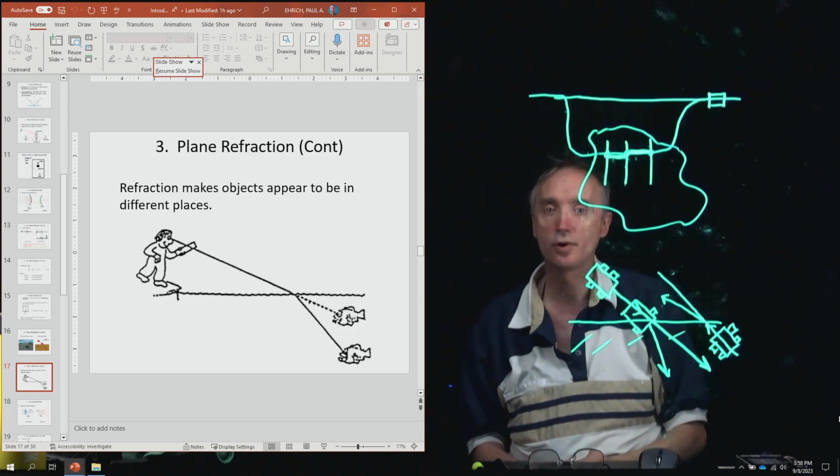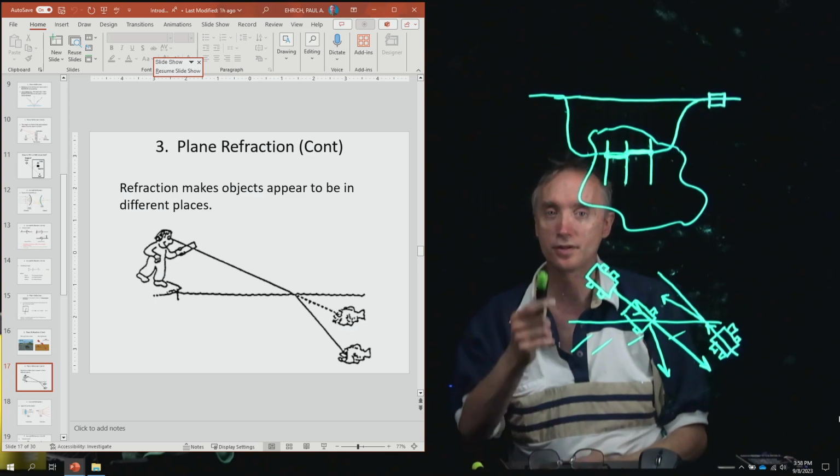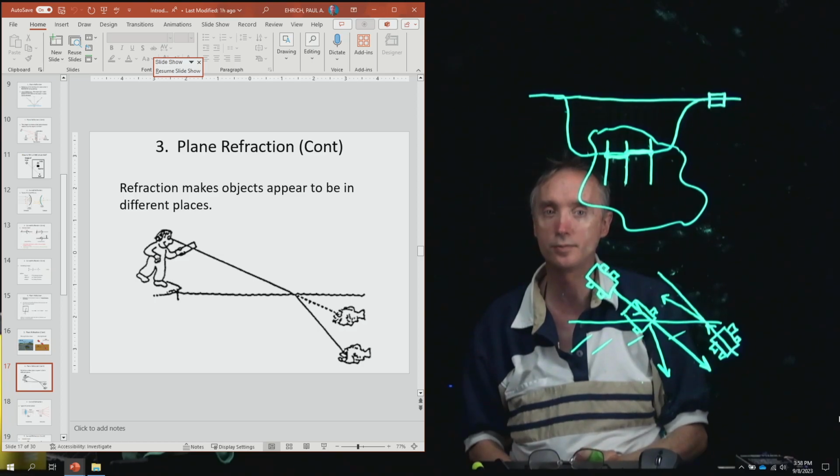Okay, let's take a break, and when we come back, we will talk about how refraction makes objects appear to be in different places.